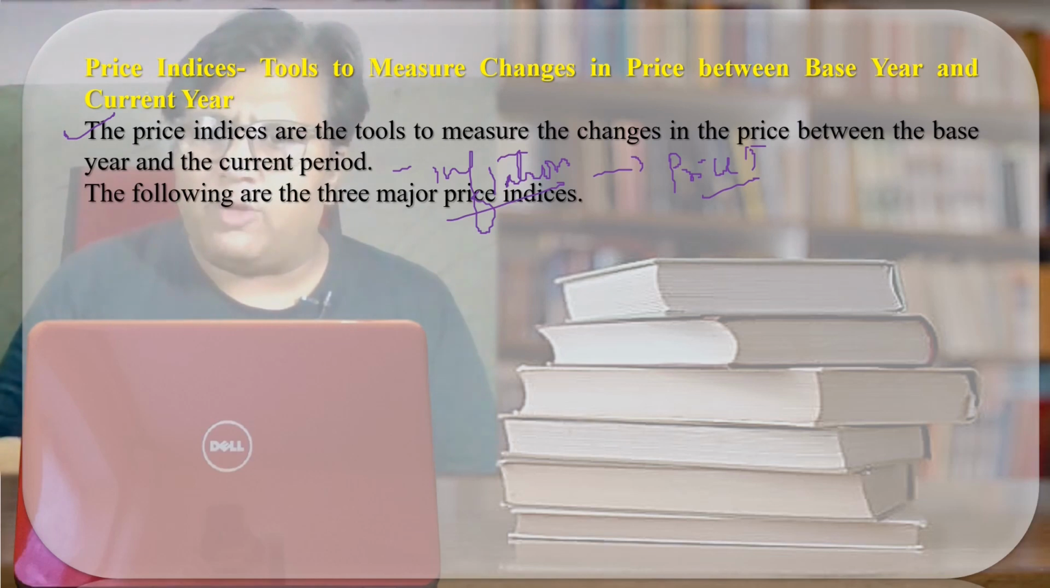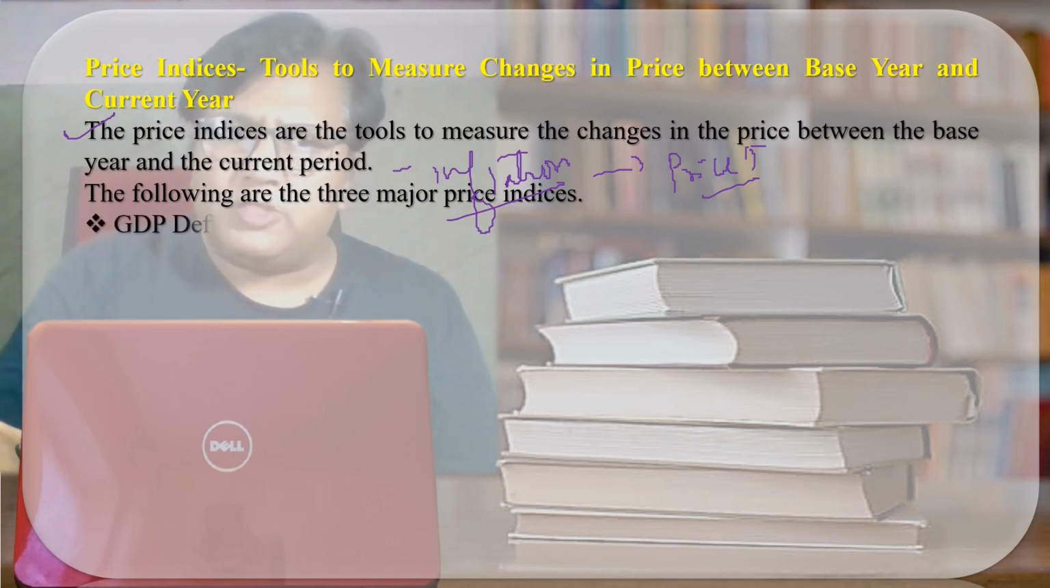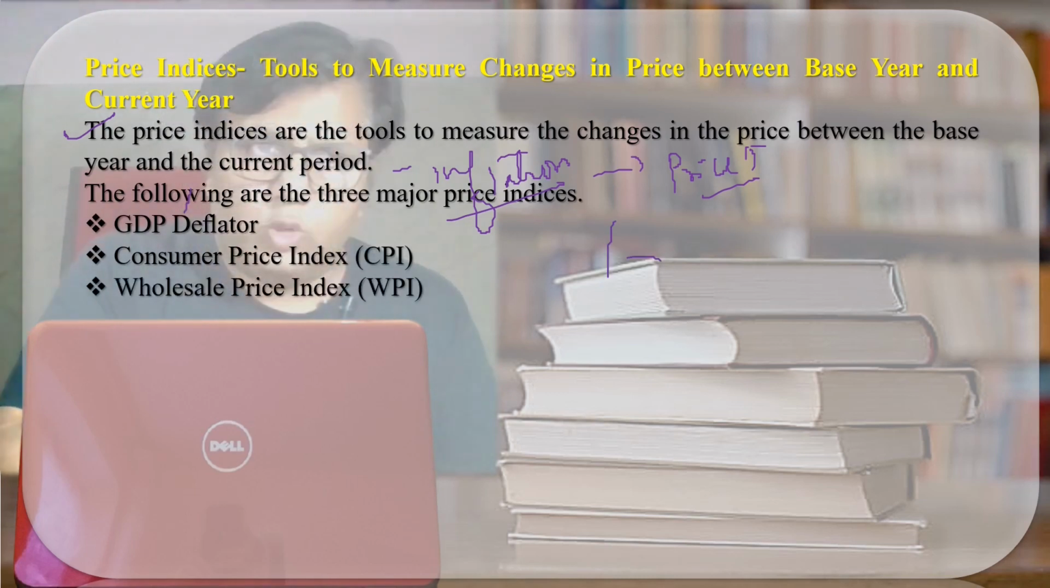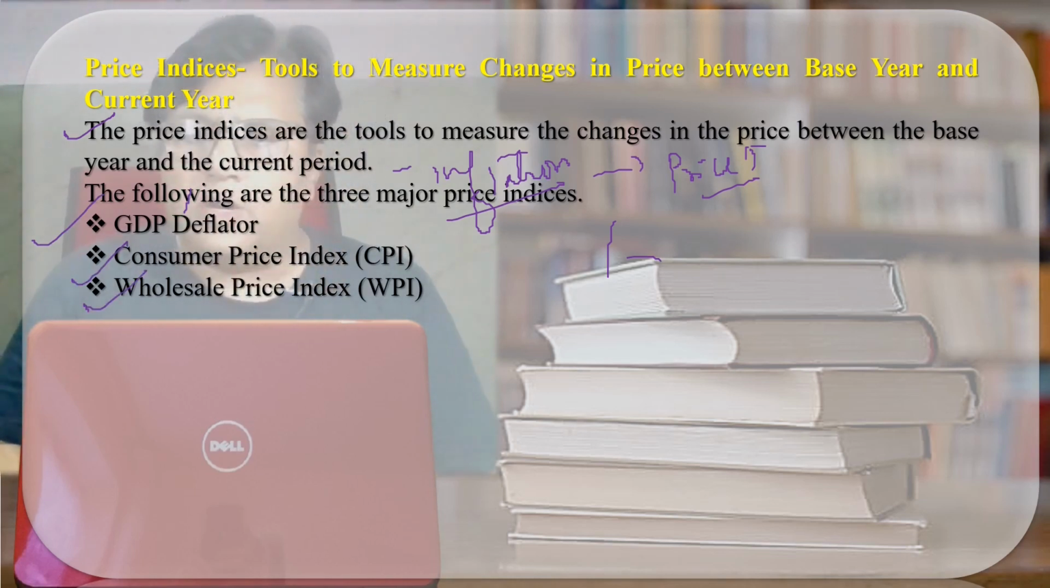How many price indices do we have? We have three types of price indices. First one is GDP deflator. Second one is consumer price index. And the third one is wholesale price index. Through these indices, we calculate the inflation in the country, or we come to know the inflation in the country. So with the help of these three price indices, we come to know the percentage of inflation prevailing in the country. Clear?